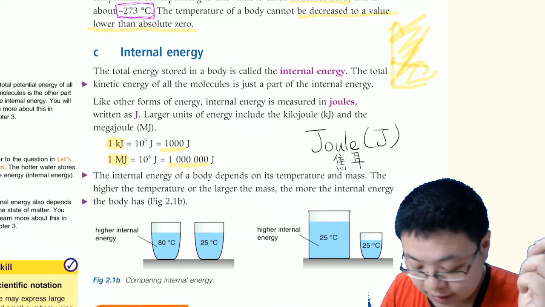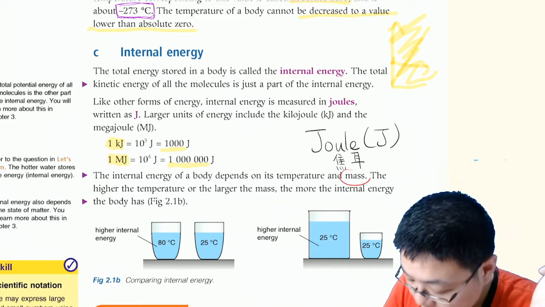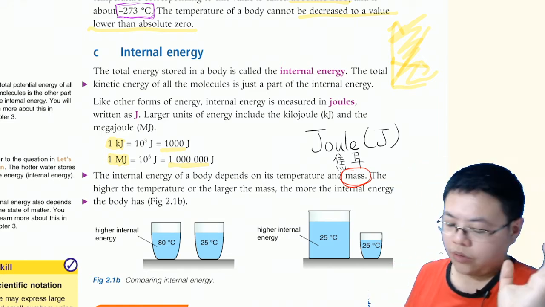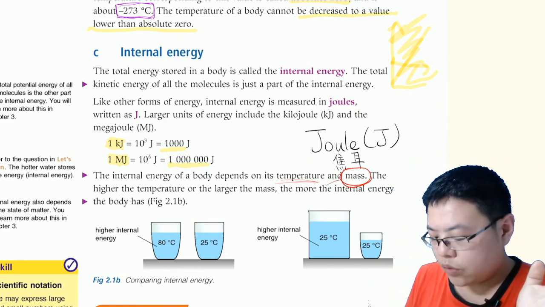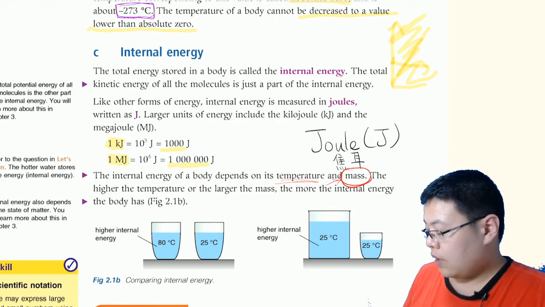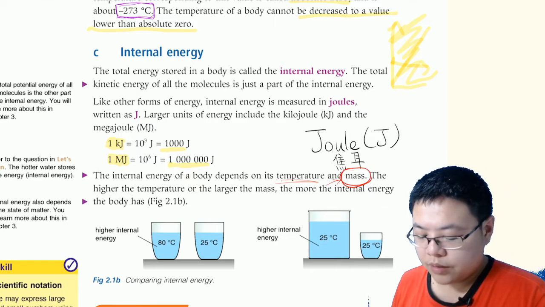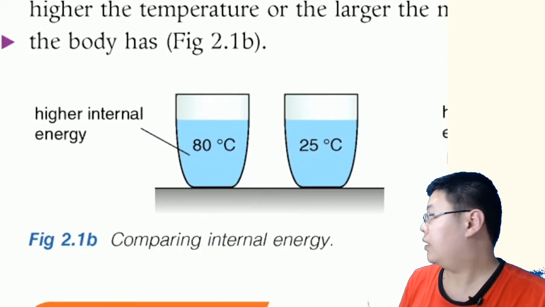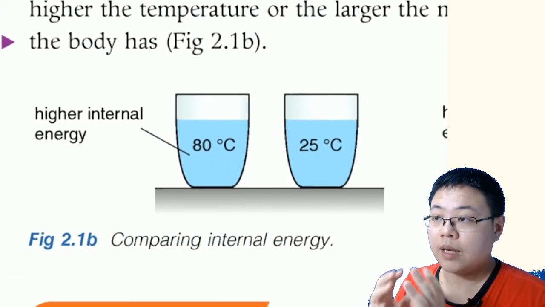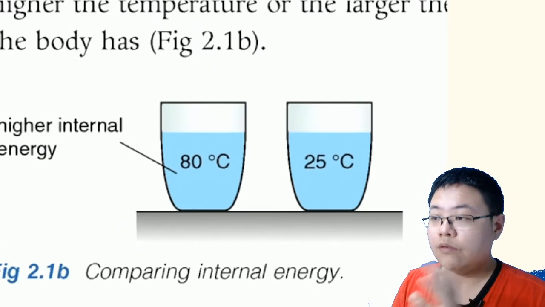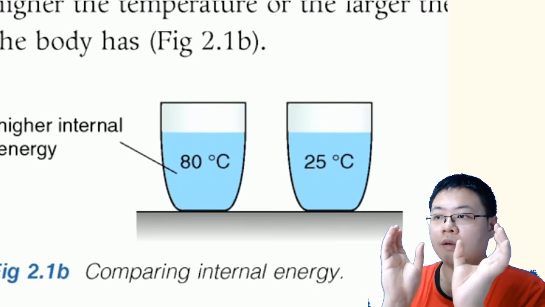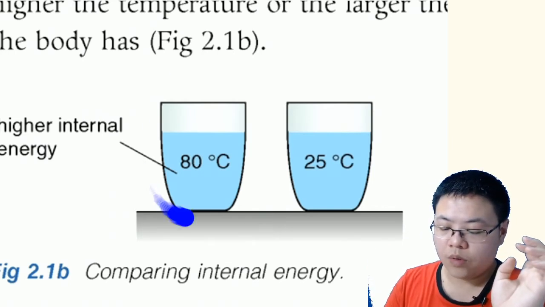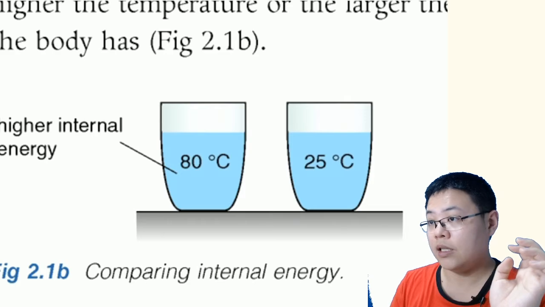Okay, and then the next part, we would have to address another part. It is the mass. The internal energy depends not only on the temperature, it depends also on the mass. Well, it is very reasonable because, let's talk about the temperature first. You already know that if we have the same volume of 2 cups of water, 25 and 80, the left hand side one has more energy, this has less energy.